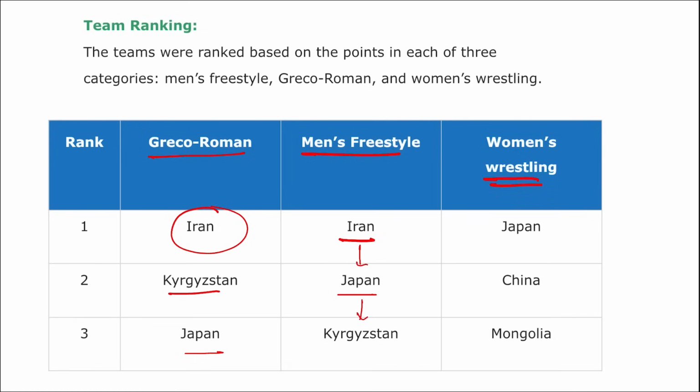And if we talk about the women wrestling, Japan on the first position, China and then Mongolia on the third position. If we talk about India, India was in Greco-Roman ranking, India was ranked 11th. Right? Then in men's freestyle, India was ranked 7th. And in women wrestling, India was ranked 4th. Right? So take a note of this also.